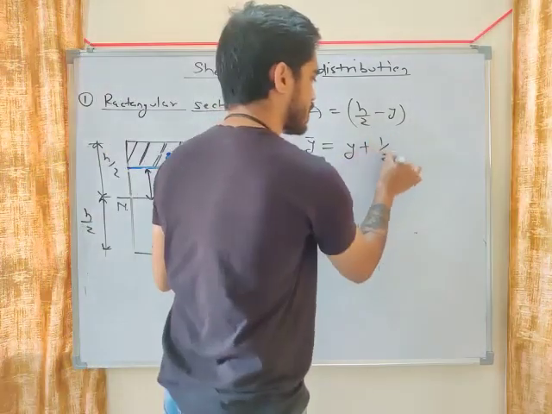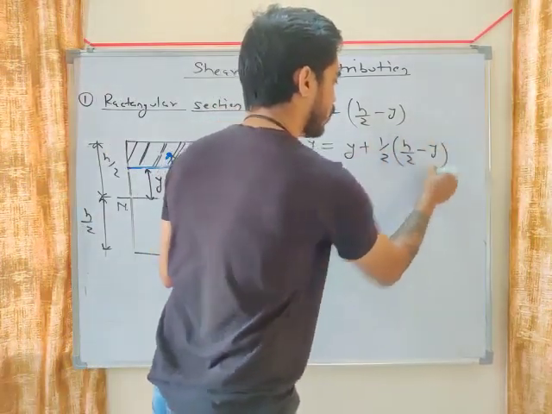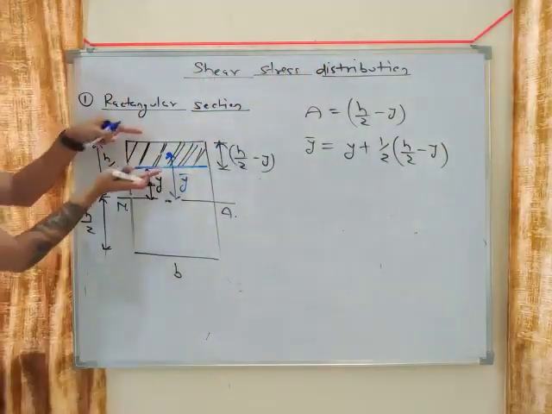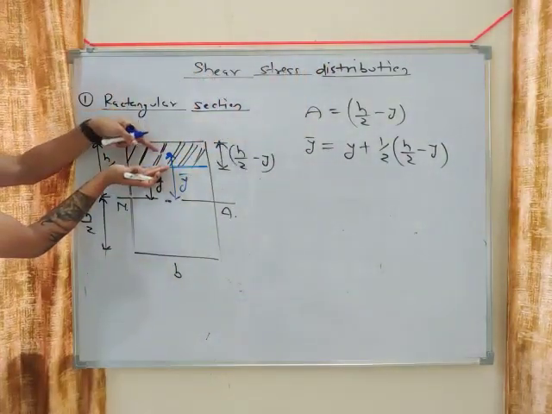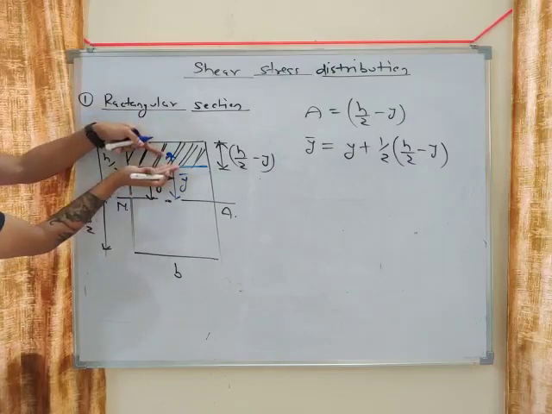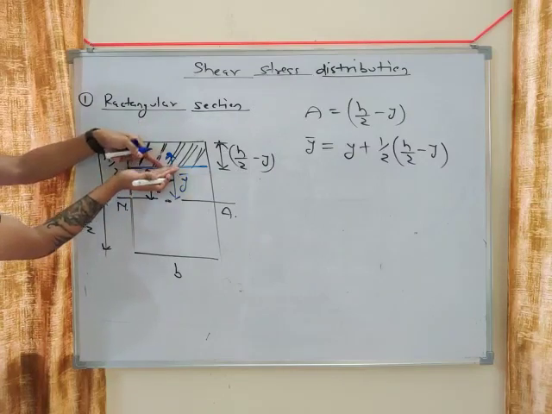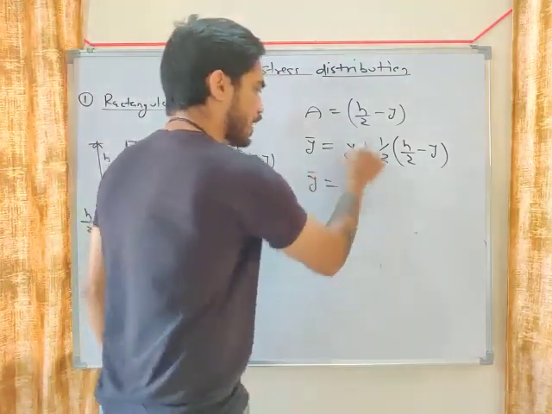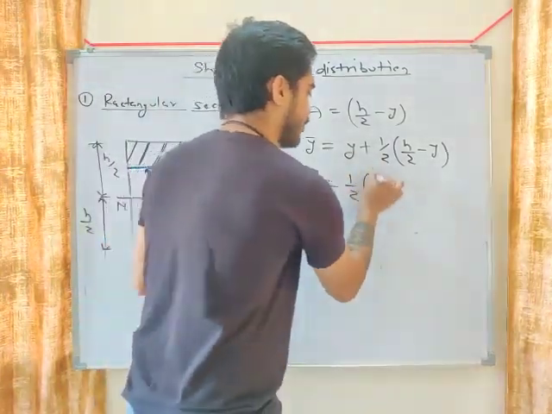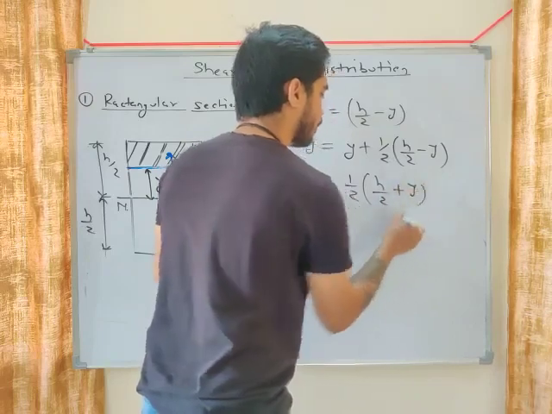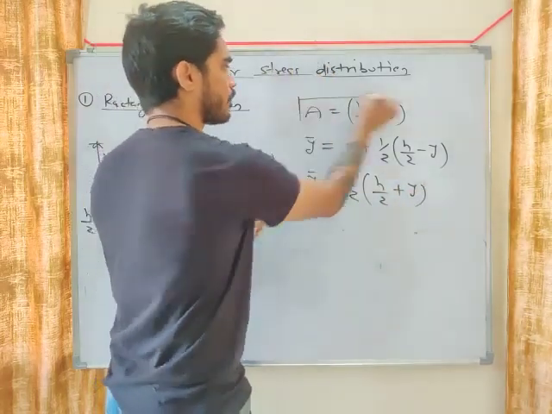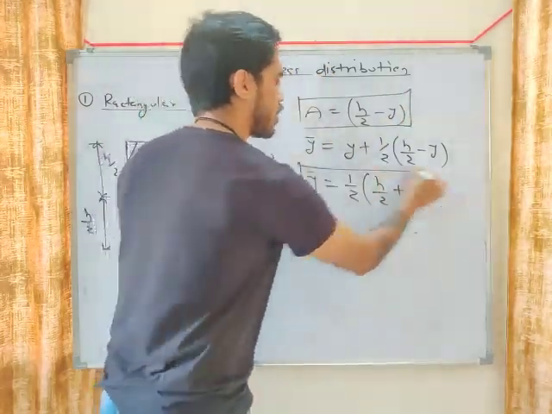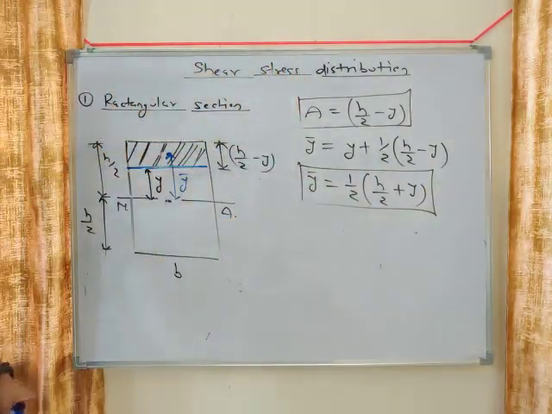This height will be half of H by 2 minus Y, right? This total height is H by 2 minus Y. So from the center, half of H by 2 minus Y plus Y will give you Y bar. And if you solve this, you will get half of H by 2 plus Y. So this is your area, H by 2 minus Y. This is your Y bar, half of H by 2 plus Y.